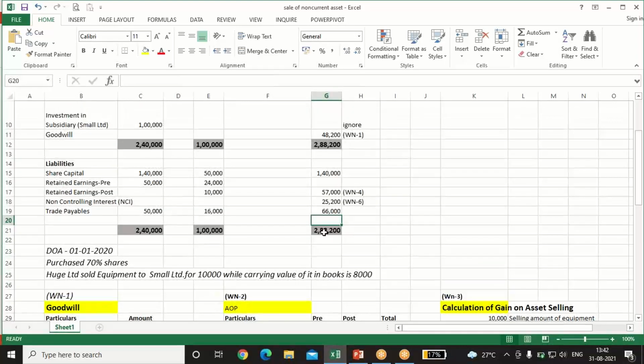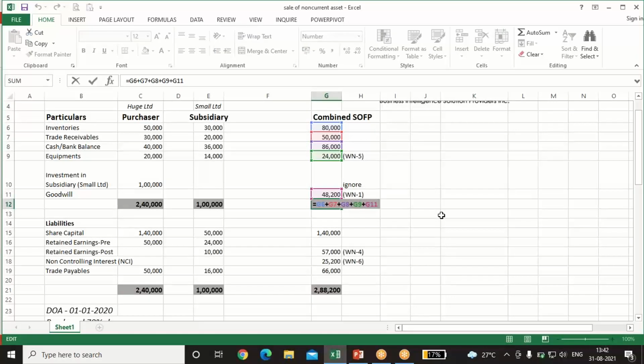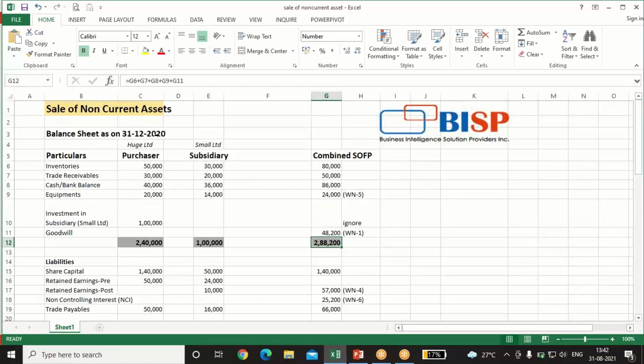2,88,200 is the liability side, and 2,88,200 is the asset side. So our balance sheet is tallied. This is how we give the effect of the sale of a non-current asset.